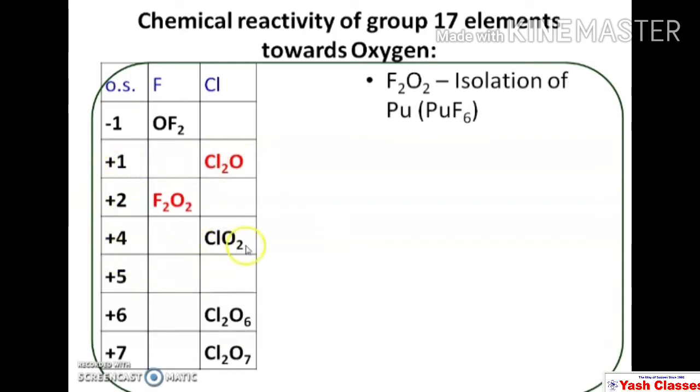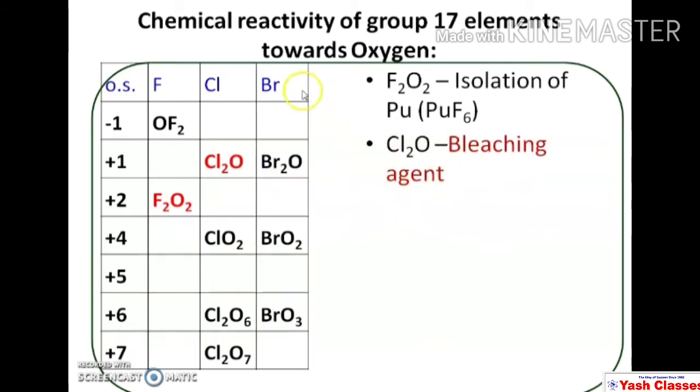In ClO2, it is +4. In Cl2O6, it is +6. And in Cl2O7, the oxidation state of chlorine is +7. Out of various oxides of chlorine, Cl2O is a very good bleaching agent.